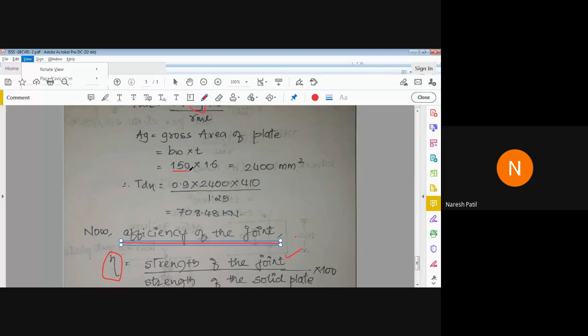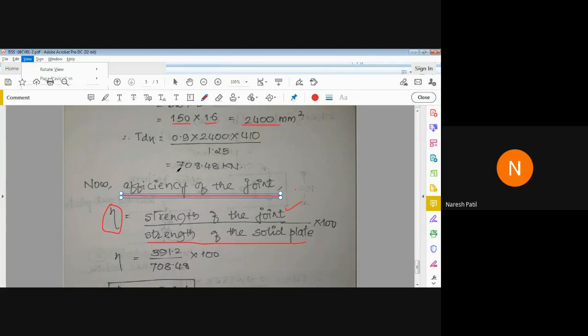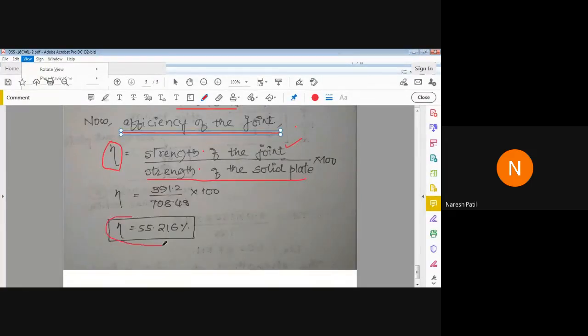BW is 50, that is the width of the plate, and the thickness is 60. So we get this, and go back and substitute here. So we get the strength of solid plate. Then this divided by this into 100. So we got the efficiency of the joint as 55.21%.